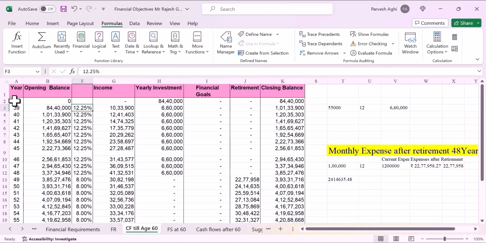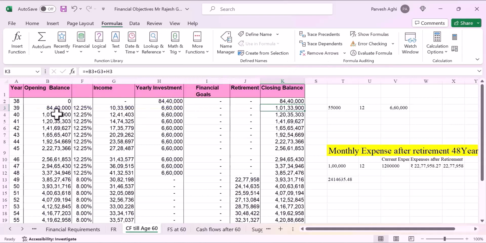He's going to have 12.25% income on that, which will be 10 lakh 33,900. And apart from this income, he is going to save 55,000 rupees per month, which will be 6 lakh 60,000, which has been given here. So his closing balance at the age of 39, when he completes, will be 1 crore 1 lakh 33,900. We can look at the formula here, which is the sum of the opening balance plus the income and the investments.